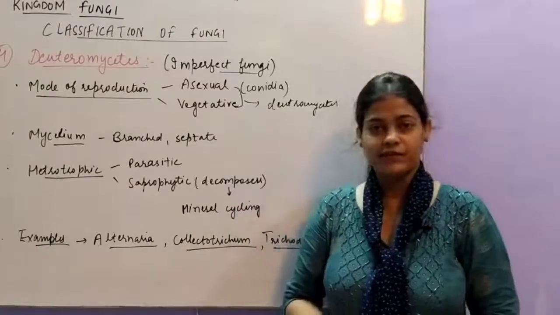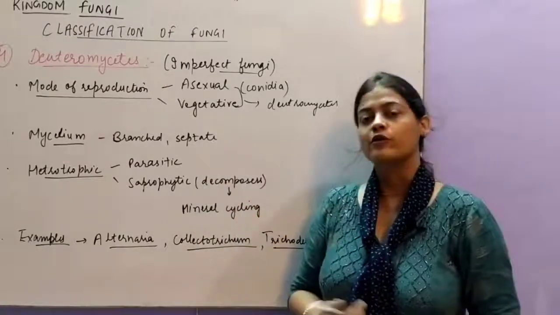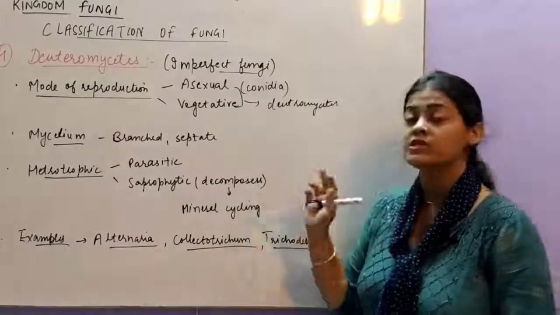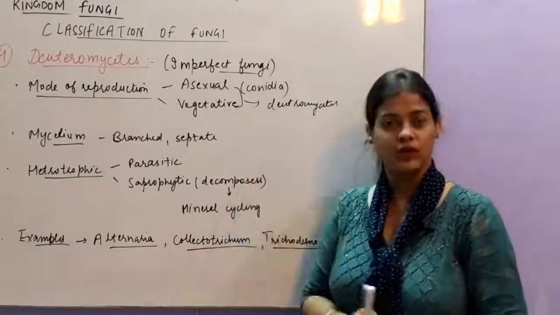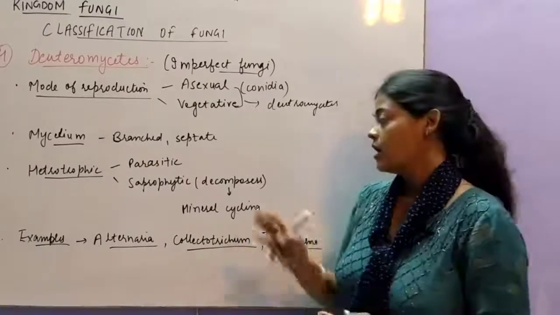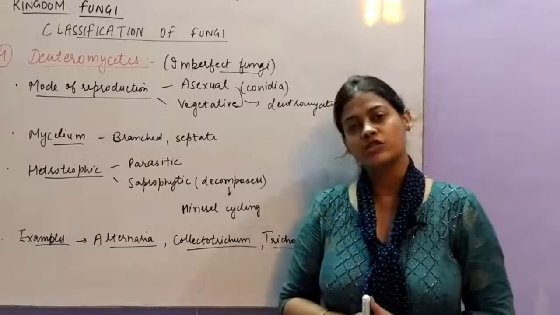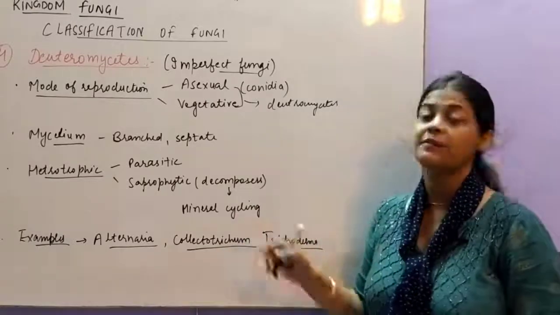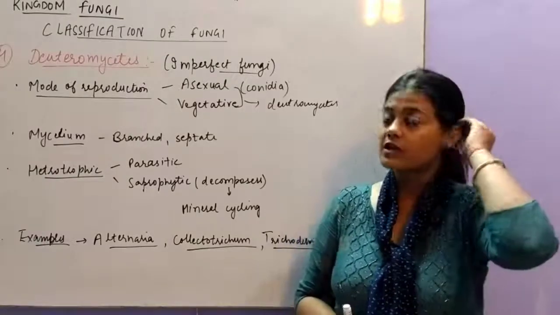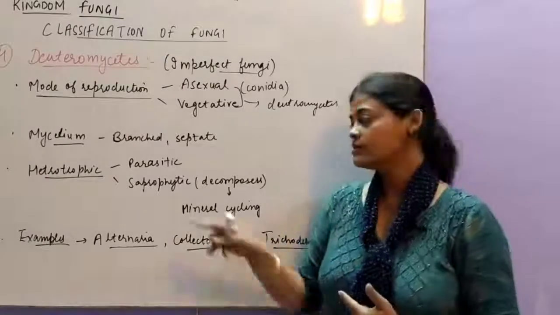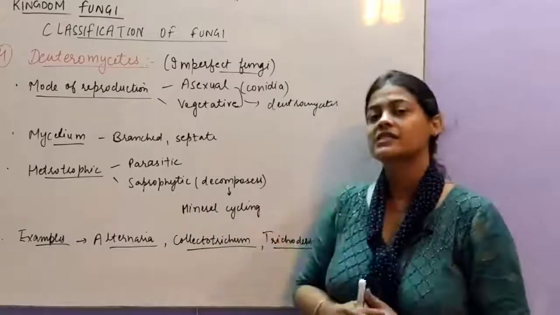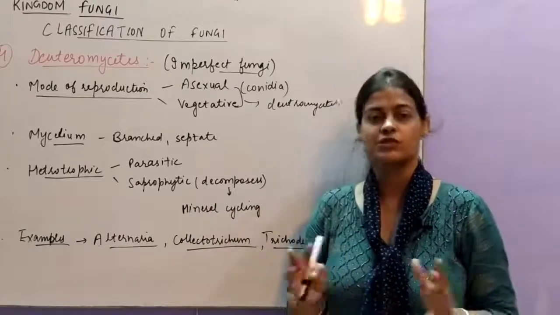Mycelium is branched and septate like others. Heterotrophic mode of nutrition, both parasitic or saprophytic, and most of the organisms of Deuteromycetes act as decomposers, helping in decomposition of the litter and in mineral recycling. Many minerals like phosphorus, sulfur, all these are recycled by this kind of fungi. So they are the most common type of decomposers out of the four.